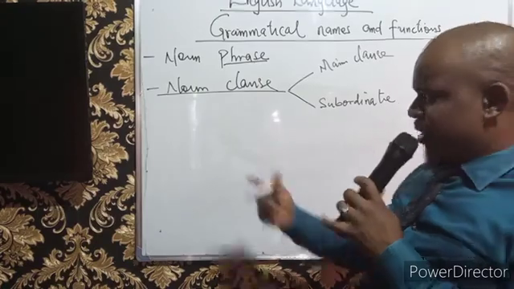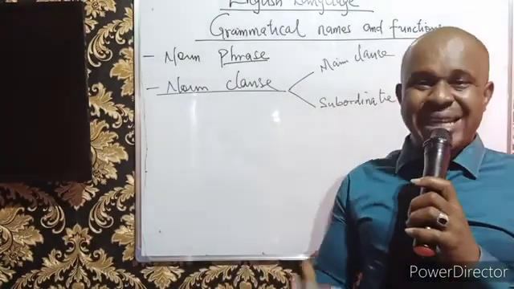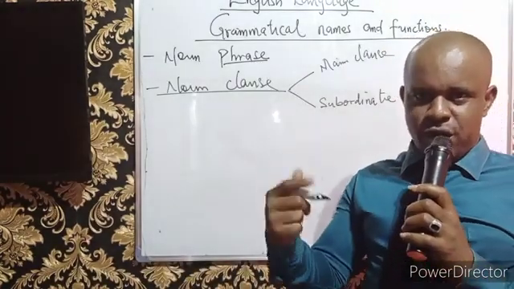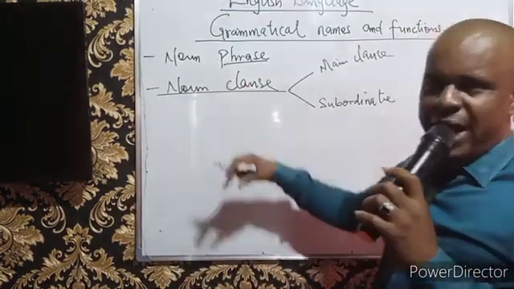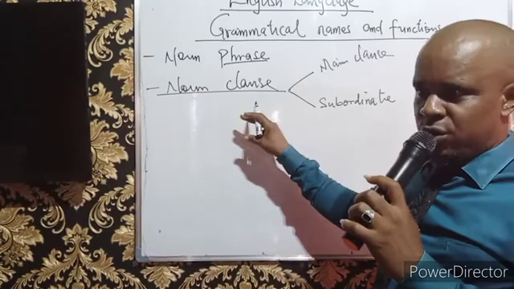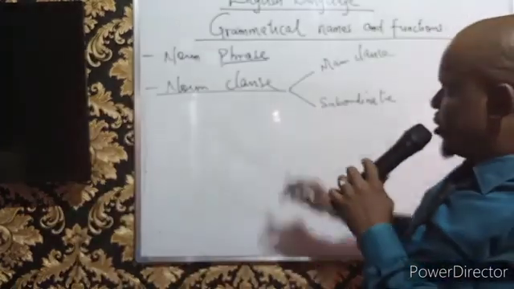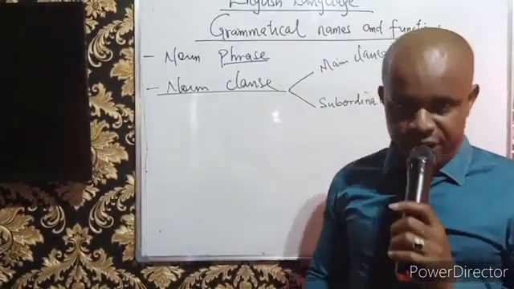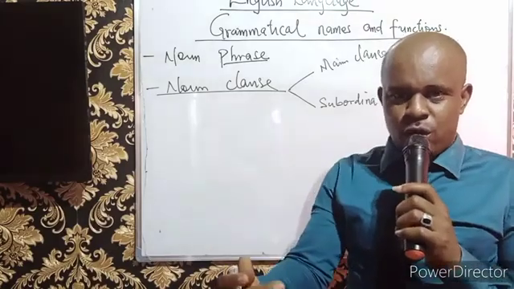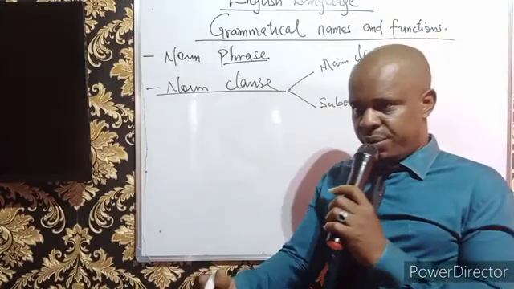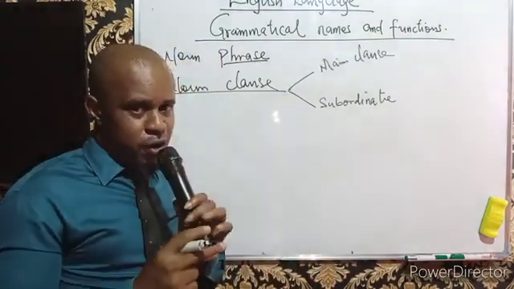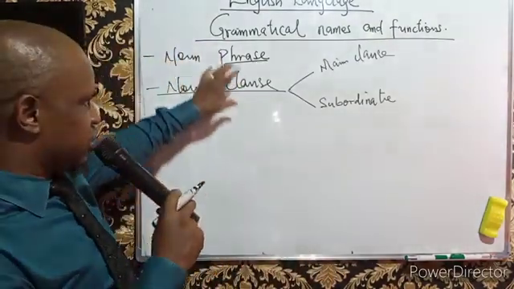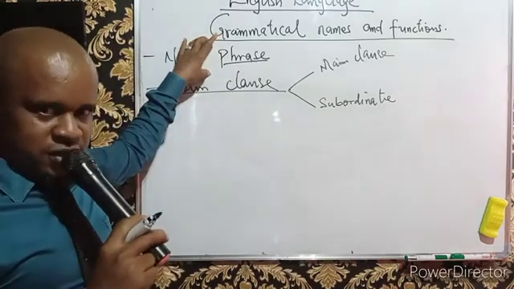Like I said, each time you hear the word noun, it involves name. And in this context, we are talking about noun clause. The noun clause is also a name. But in this name, it must also involve group of words, just like we did in the phrases.